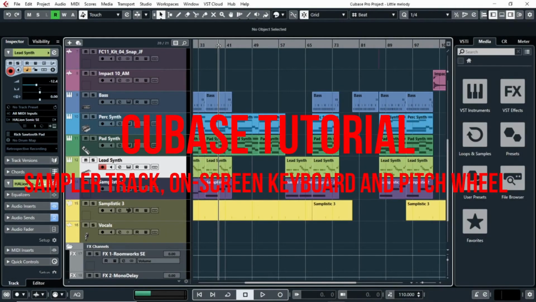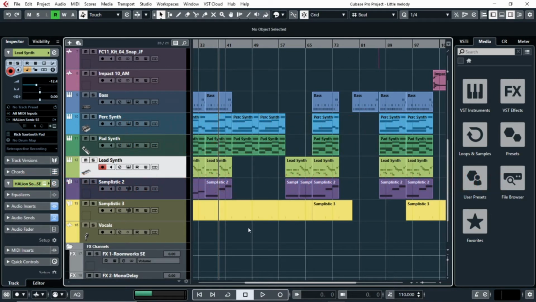Hi there and welcome. Here's another Cubase tutorial for you all, where I'll be showing you how to use MIDI automation with the on-screen keyboard and pitch wheel for a cool effect I'm using in my latest project.